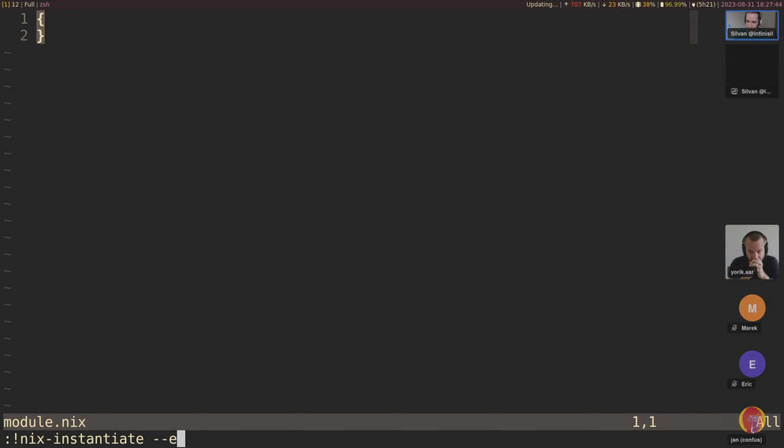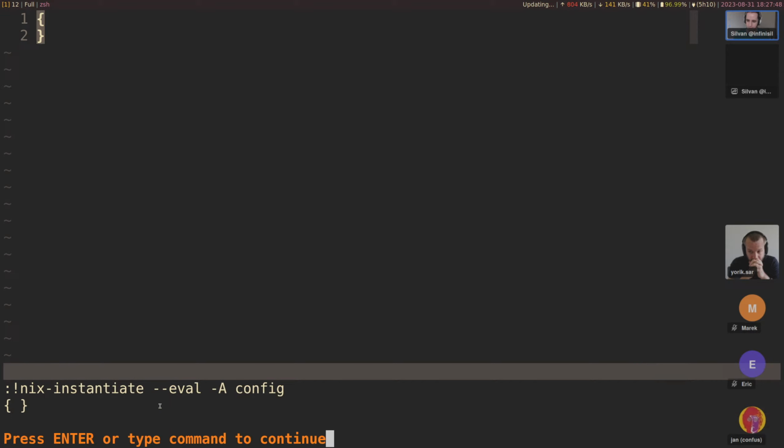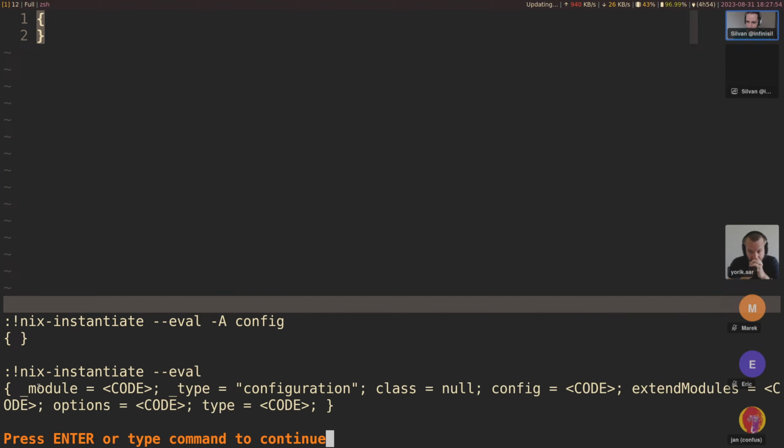I'm going to do nix-instantiate --eval -A config. So evalModules returns, actually we should be able to see it here. Right, it returns mainly config, options, and extendModules is also useful, but mainly config. That's where the resulting configuration lives.